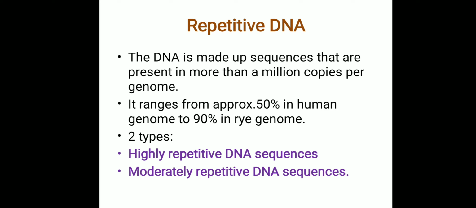So the repetitive DNA is again of two types. The first type is highly repetitive DNA sequence, and the next type is moderately repetitive DNA sequence. Now, before moving on to this, I want to clarify one point. When I am speaking about repetitive and non-repetitive, it doesn't mean that the nucleotide bases are repeated, T, T, T, T, G, G, G, G. It's not like that.